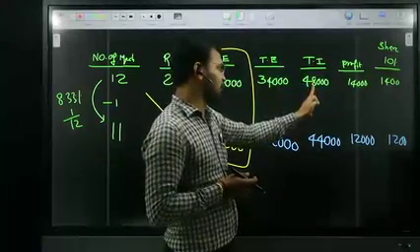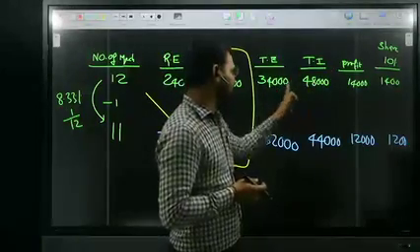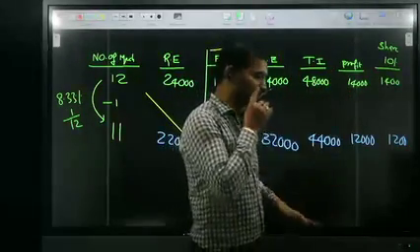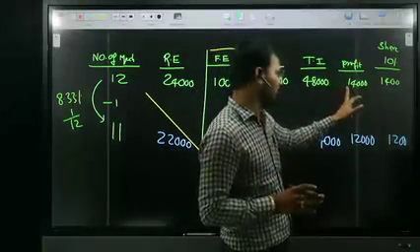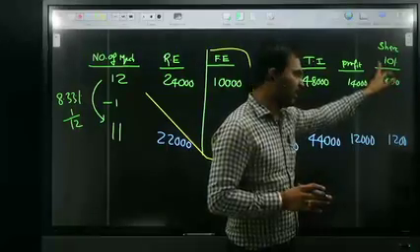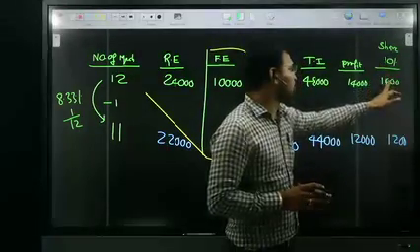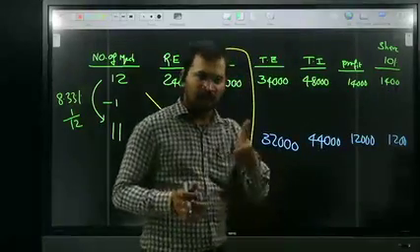Total income is 48,000. Profit is income minus expenditure, which is 14,000. The total company got 14,000. Out of that, they are taking only 10%, and 10% of 14,000 is 1,400. All of you clear?